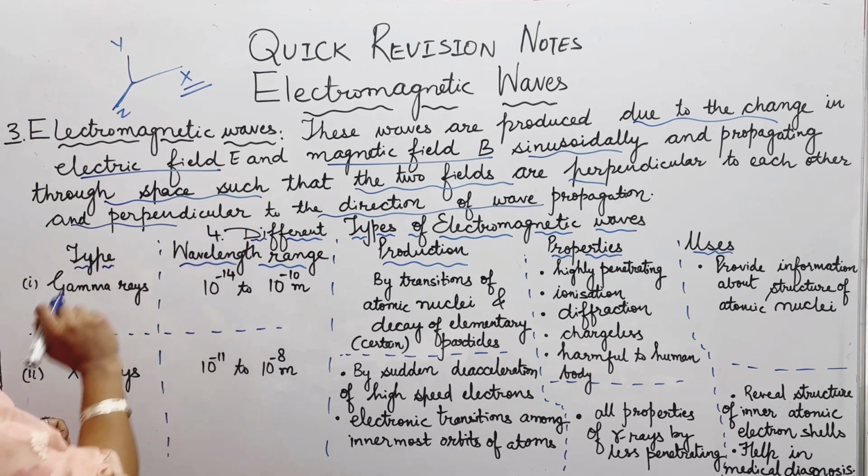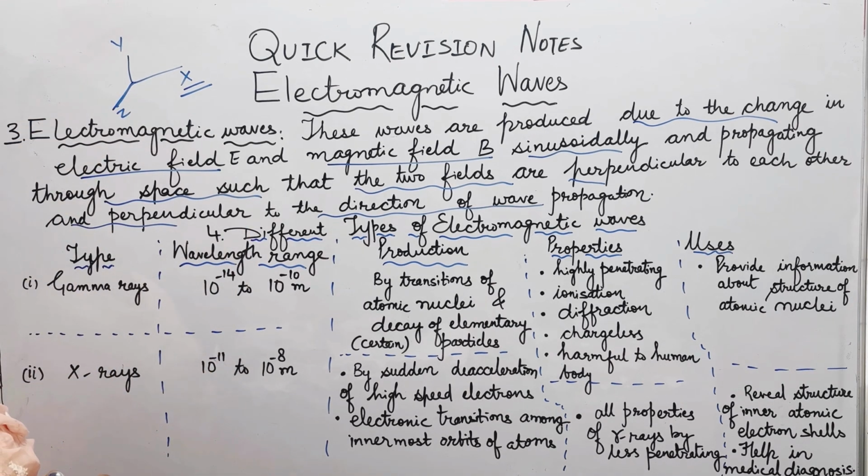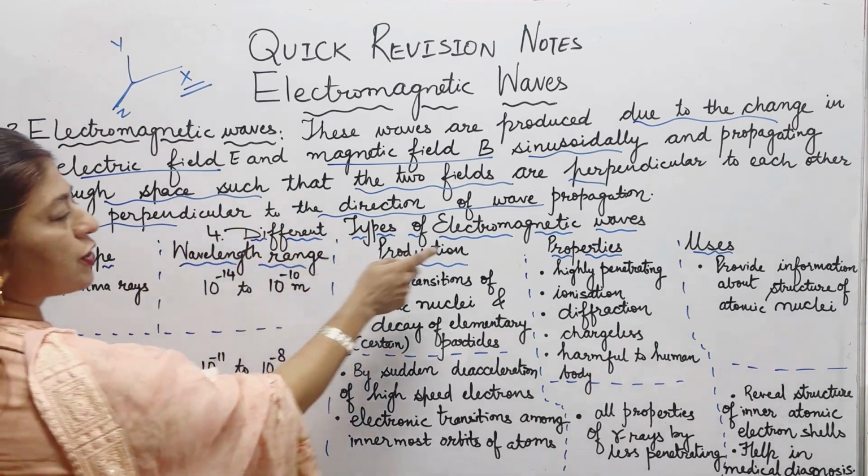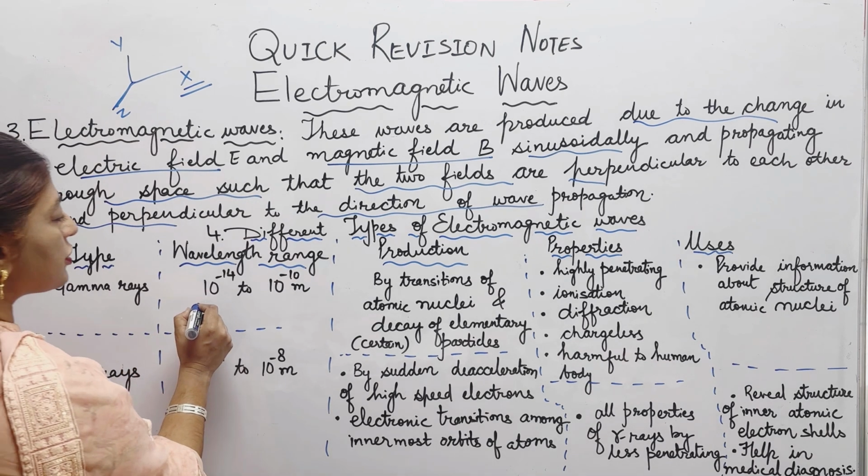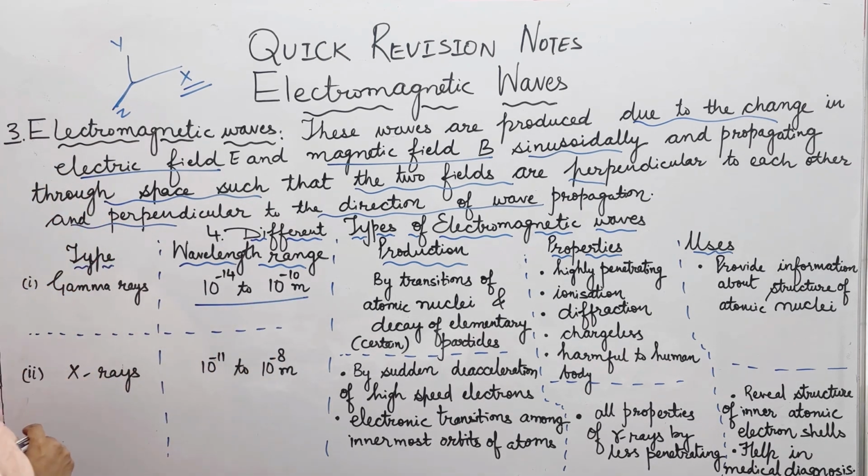The different types of electromagnetic waves: we are talking about the wave type, wavelength range, production, properties and uses. Among those, first we have talked about the gamma rays. Gamma rays have the wavelength range 10 power minus 14 to 10 power minus 10 meter.